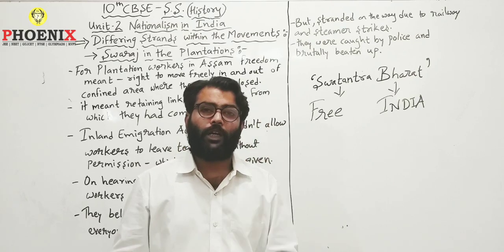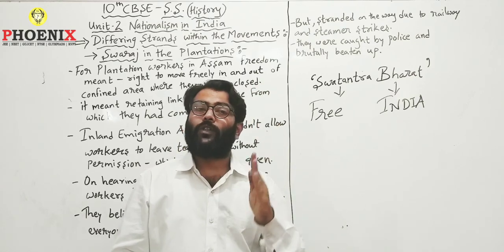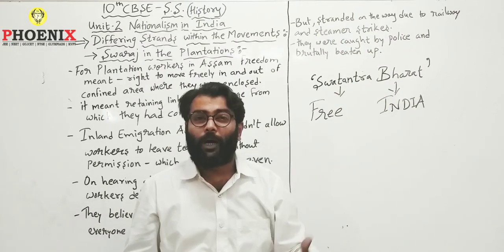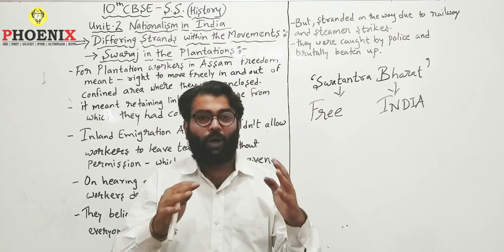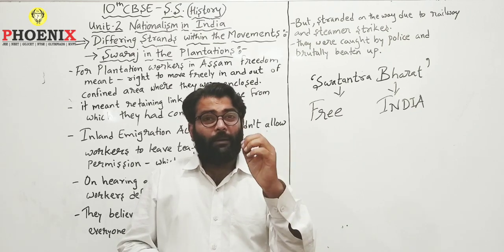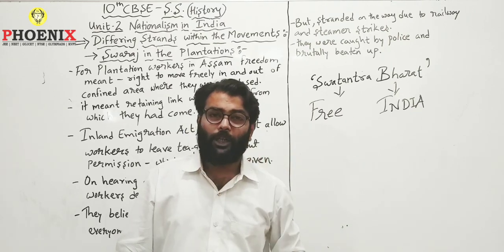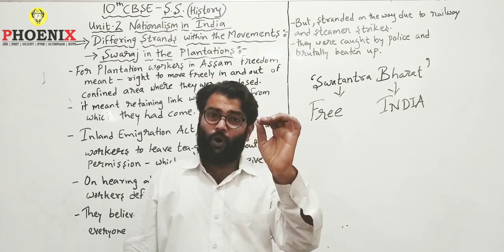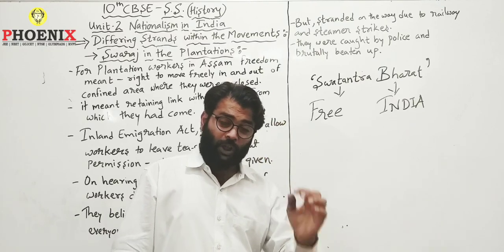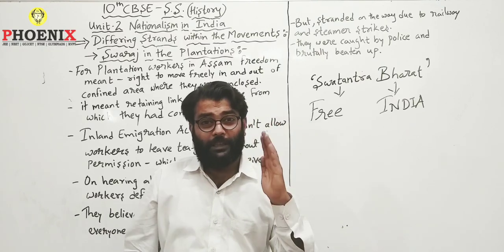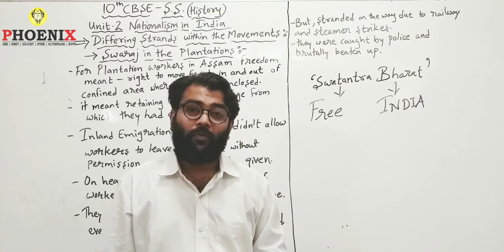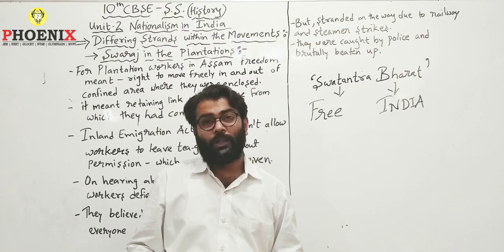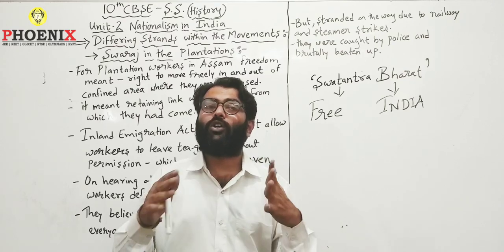A peaceful protest was taken up by the peasants of that village, where they shouted slogans like Swatantra Bharat, Vande Mataram, and they wanted freedom, they wanted justice. At the same time, some officers of the British police, British Indian police rather, came there. They started firing on these peaceful protesters, in which a few lost their life. Many of them got injured, and the police kept on firing until their bullets got over.